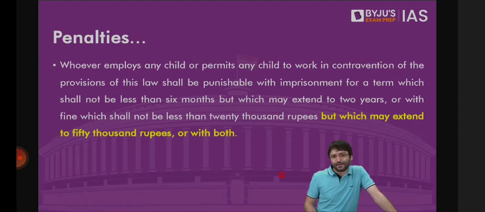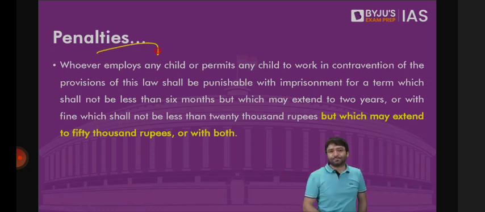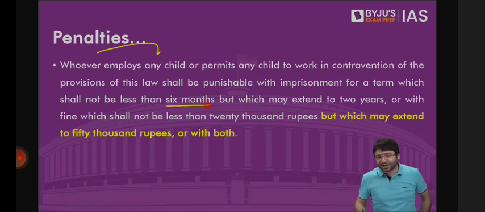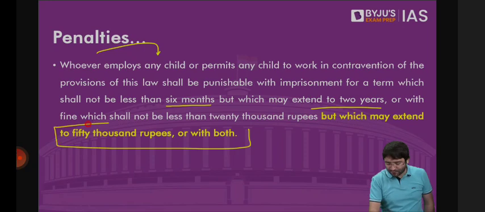What if somebody violates this law? There is a penalty. What is the penalty? Whoever employs a child or permits a child to work, there is a fine that you have to pay. Either you may be sentenced to 6 months in jail, which can be extended to 2 years, or you may have to pay a fine of up to 50,000 rupees as well, or both.